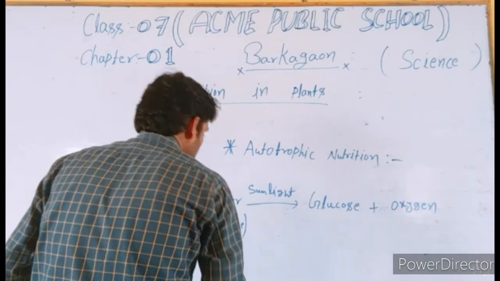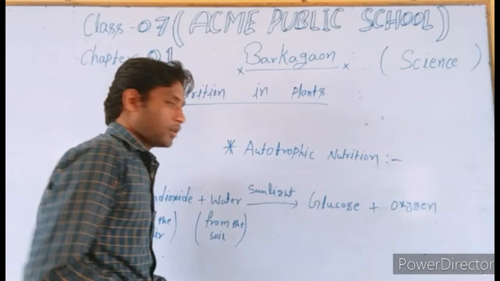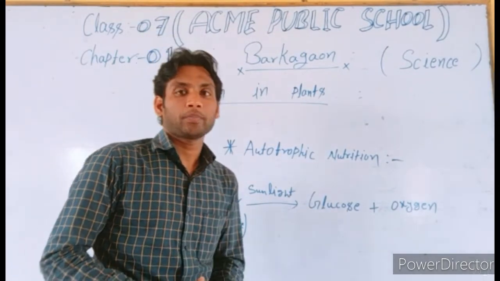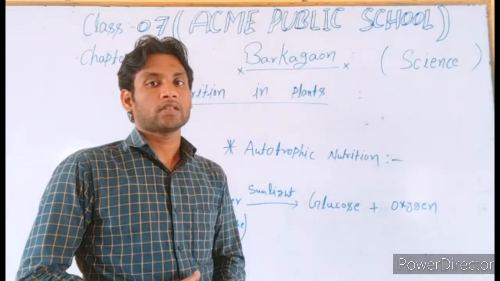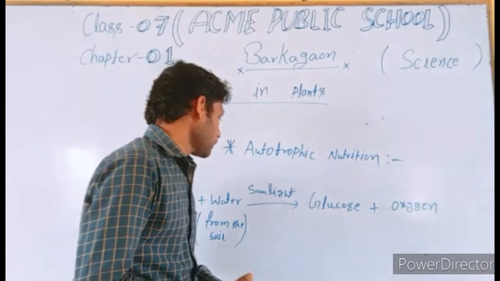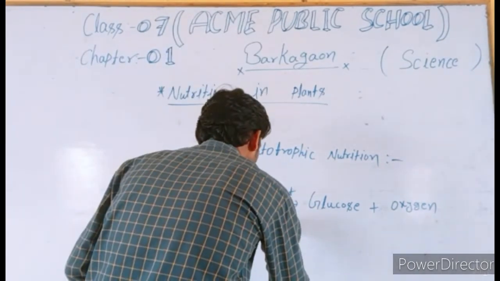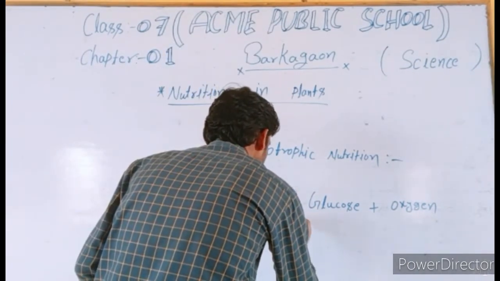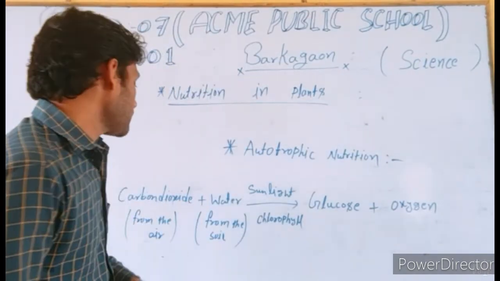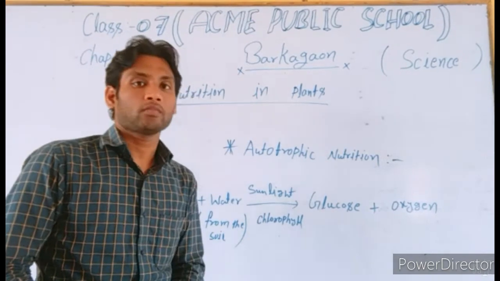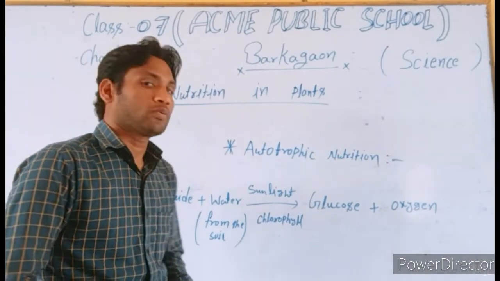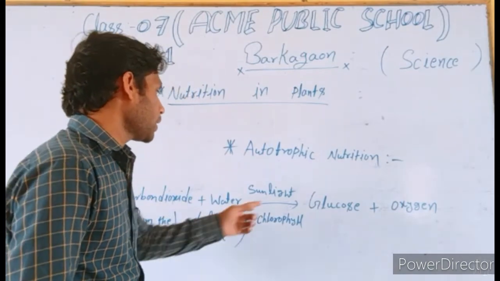And students, one more thing: we all know that there is a green pigment present in the leaves and green stems of the plant, known as chlorophyll. Chlorophyll combines the carbon dioxide and water in the form of sugar, and then the plant produces glucose as food with the help of sunlight.